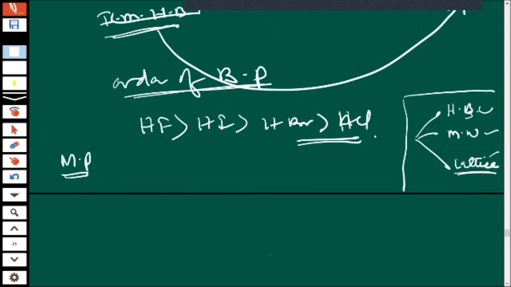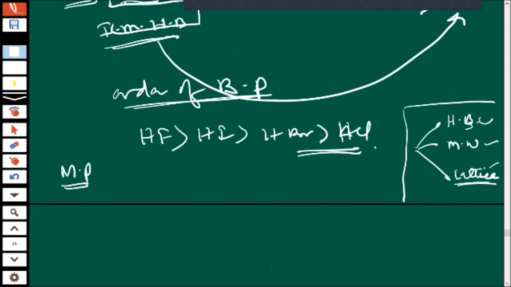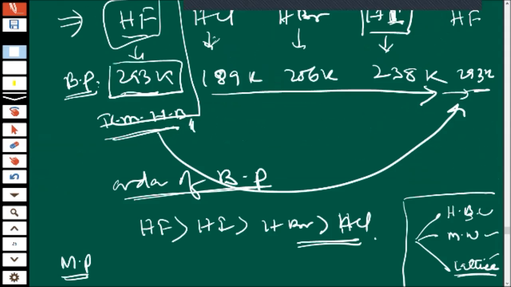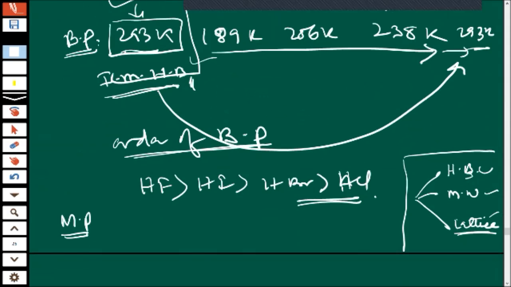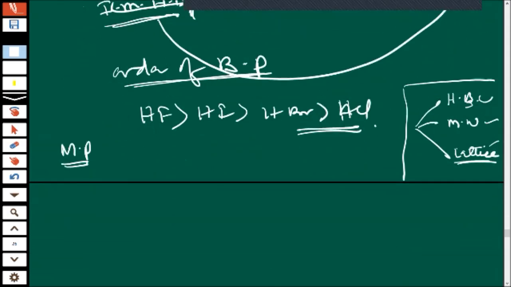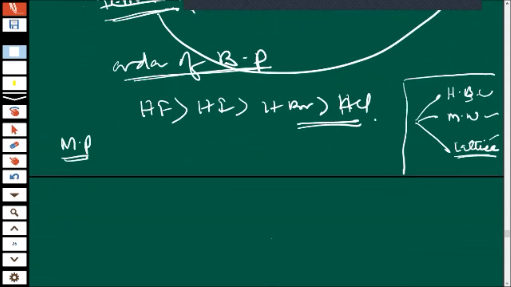So we cannot simply say that whatever the order in boiling point will be the same order in melting point also. We cannot say like this. Previously when we had two problems, the matter went to court, and court had seen all the proofs, and then they have given a proper order. So again we have to go to the proof only.